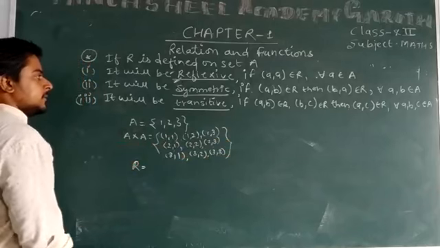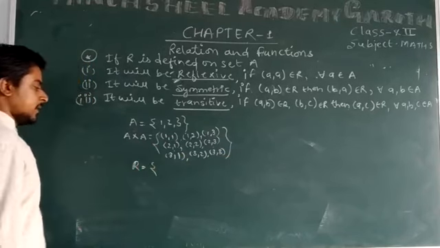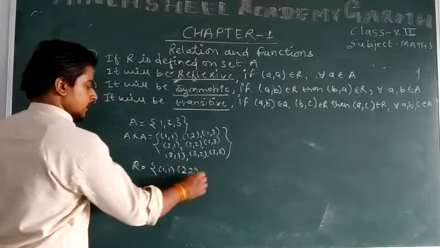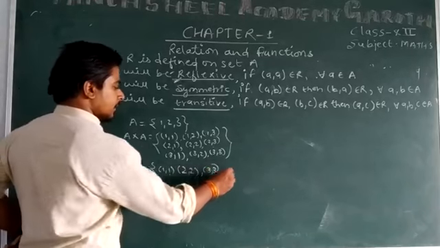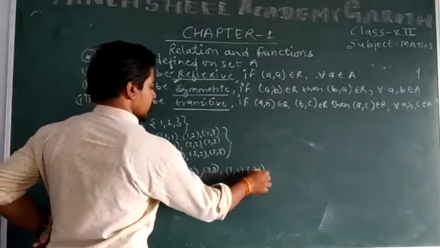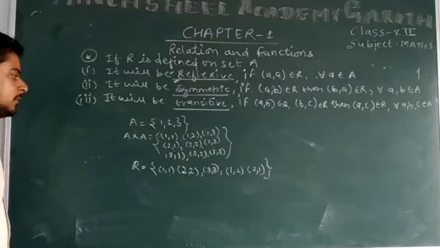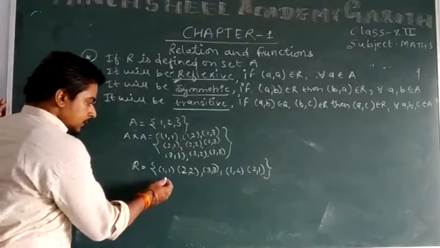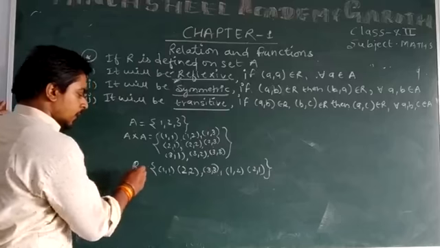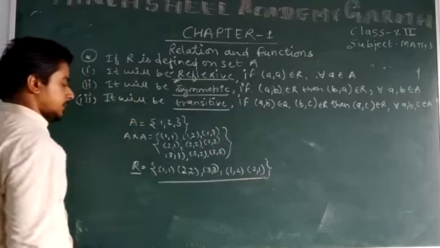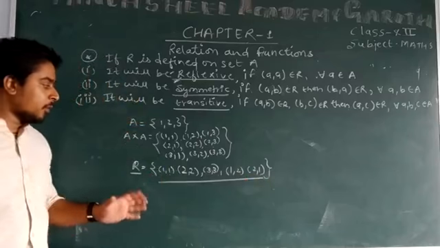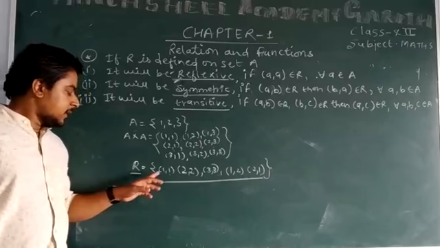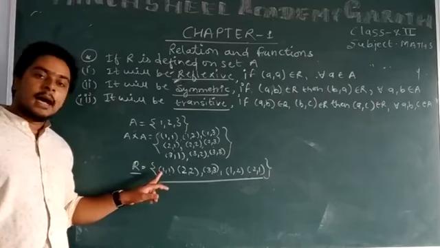But according to R, if R contains the ordered pairs (1,1), (2,2), (3,3) and any other like (1,2) and (2,1), whatever the ordered pairs contained by R, we have to look only at those ordered pairs in which the elements are the same.